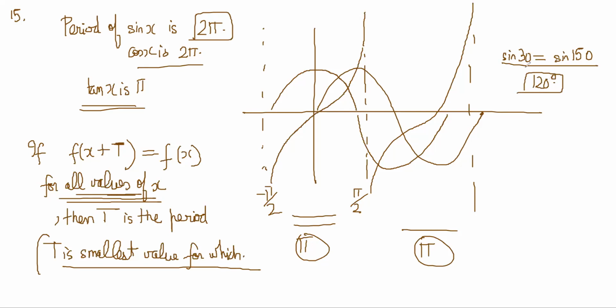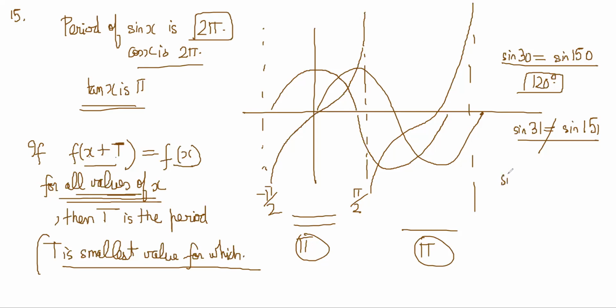Because sine 31 will not be equal to sine 151. So just because one particular value has matched, it doesn't have to be the period. What has to happen is that it fits every value of x. It's an identity for all values of x.